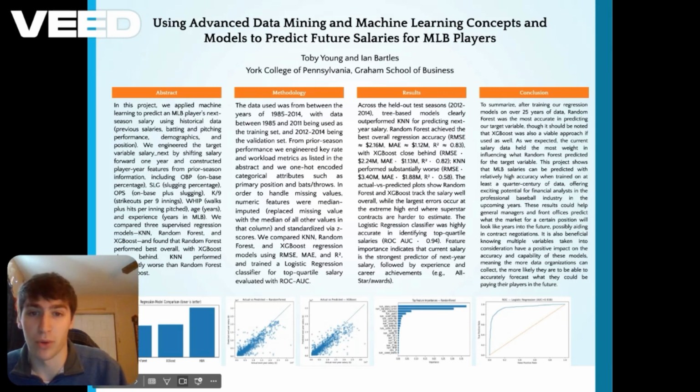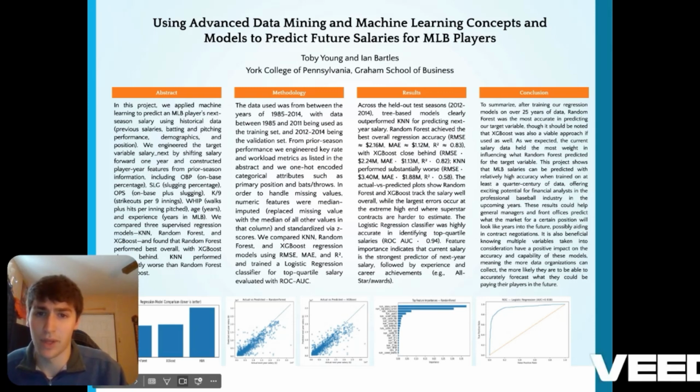From prior season performance, we engineered key rate and workload metrics as listed in the abstract, and one hot encoded categorical attributes such as primary position and the way the player bats or throws, so right-handed or left-handed. In order to handle missing values, numeric features were median imputed.